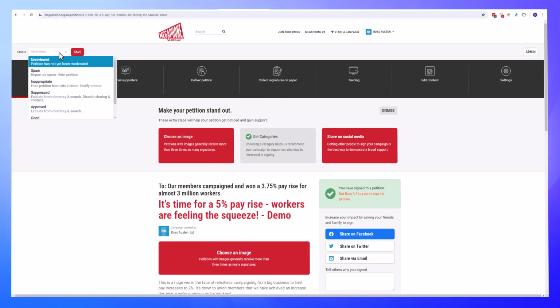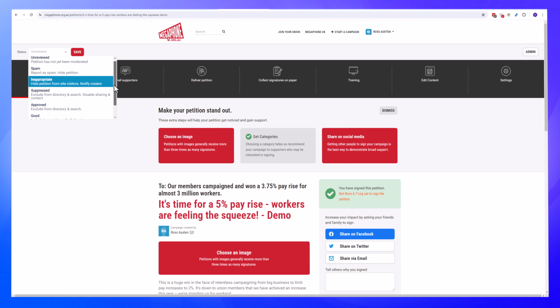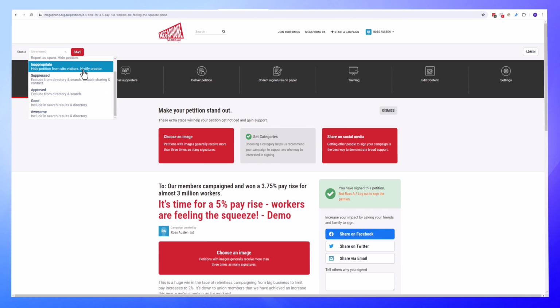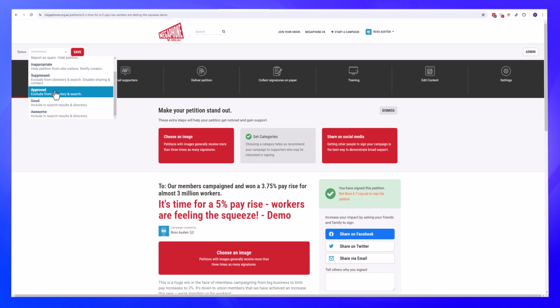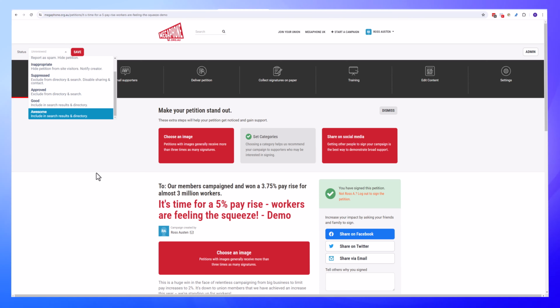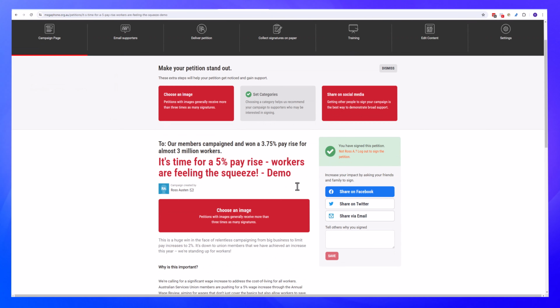Up in the top here, because I'm an administrator, I can see the moderation section. So you can see that if somebody has put a campaign up that really isn't right, then you can mark it as inappropriate, or if it's spam. It can be, and each of these has a different effect. So for example, if you approve it, it can be available and working, but just not included in searches. But if you think it's an awesome one, it can even be promoted to the homepage, for example. So that's the basics.